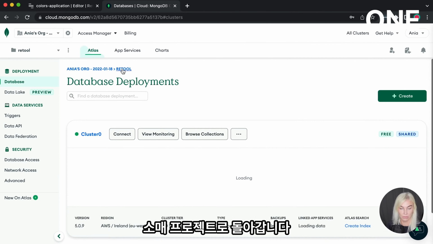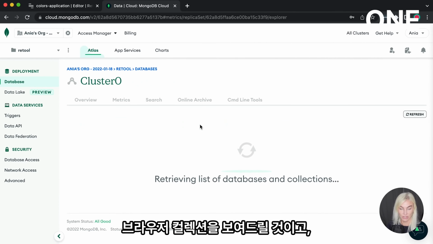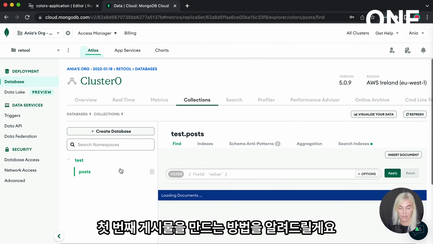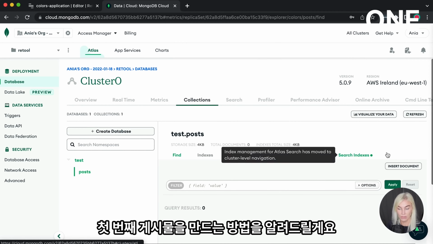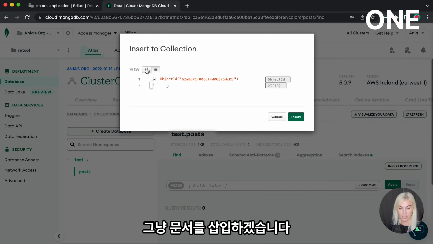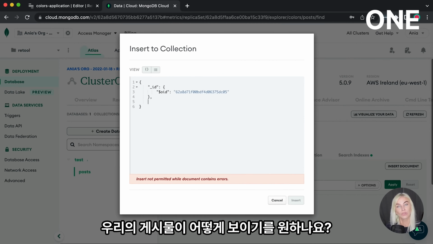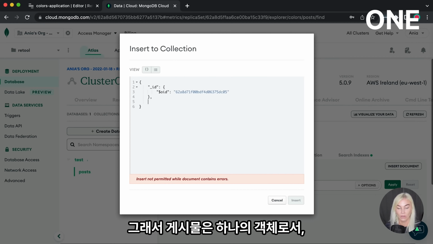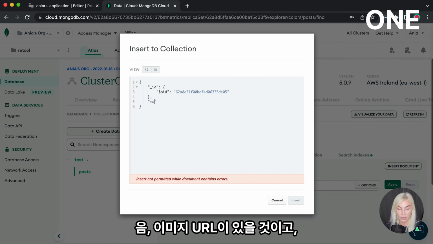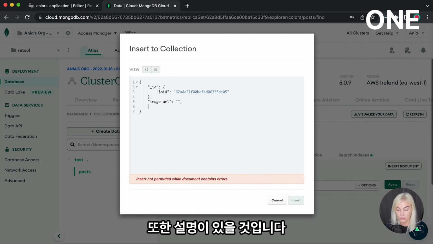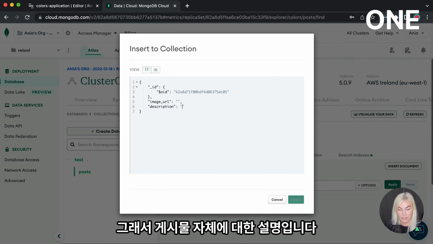So back to the Retool project, browse the collections, and I'm going to show you how to create a first post. I'm just going to go ahead and insert document. I'm going to choose to write it in JSON as I feel more comfortable with this. And how do we want our post to look? So our post as an object, well, it's going to have an image URL. Okay, and it's also going to have a description. So a description of the post itself.